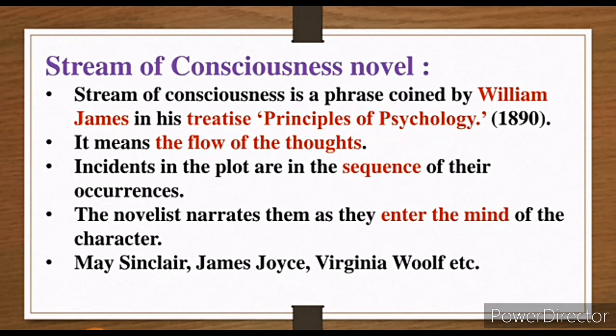The important novelists and their writings are as follows: James Joyce, Ulysses, you can take. Next is Virginia Woolf. Okay, that is To the Lighthouse. So these are the famous writings of these writers. So must remember, if you are writing types of novel, after giving the definition, you have to write the famous novelists and at least one work of theirs, like I had taught you.